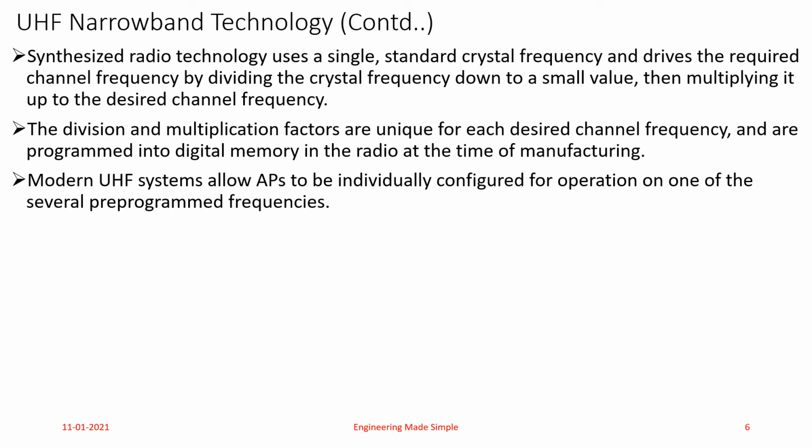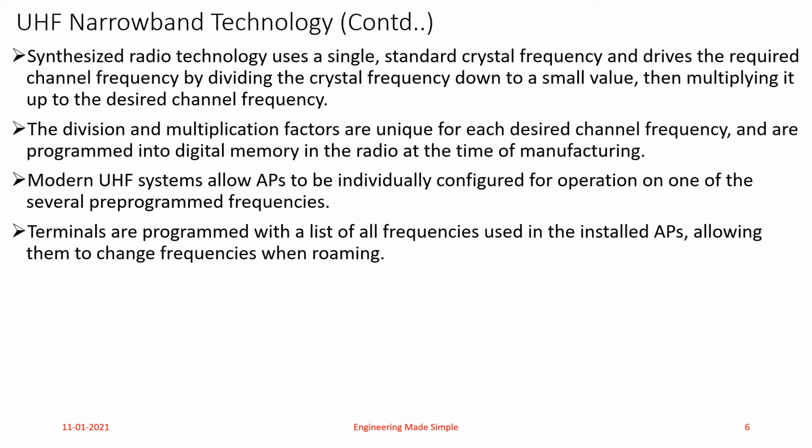So what is an access point? An Ethernet backbone cable is running to which a wireless antenna is attached, and that is transmitting the data wirelessly to different devices which are connected in a single WLAN or multiple WLANs. So that is known as an access point. An access point is basically a wireless local area network equipment that allows users to connect to network resources. So modern UHF systems allow access points to be individually configured for operation on one of the several program frequencies.